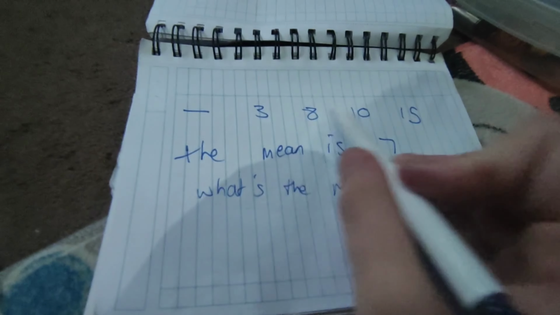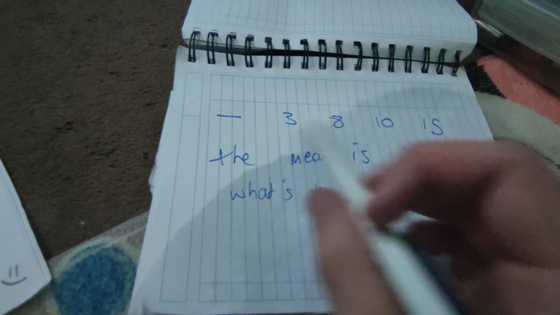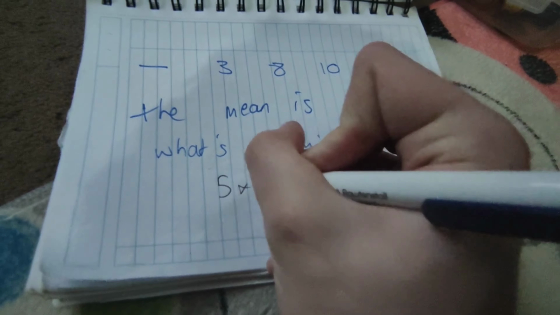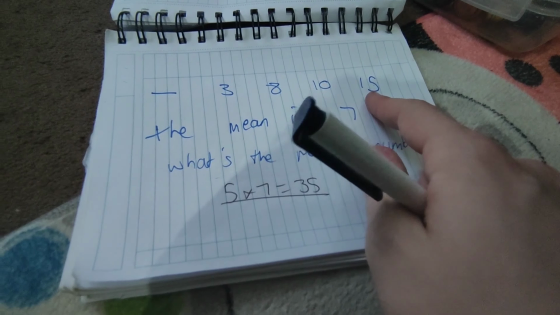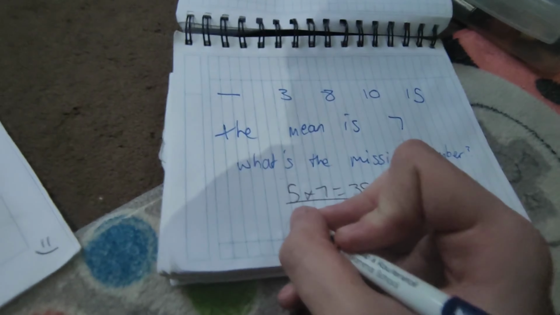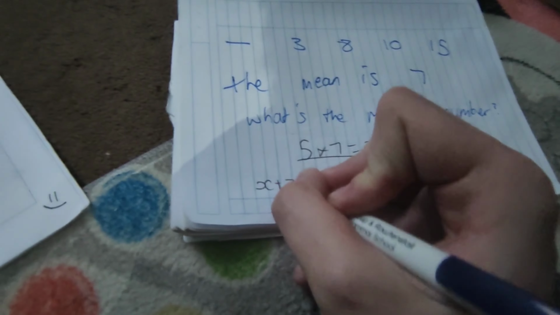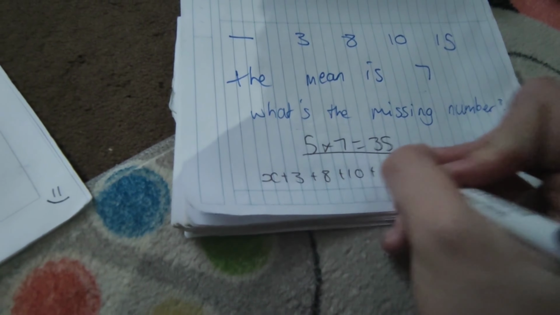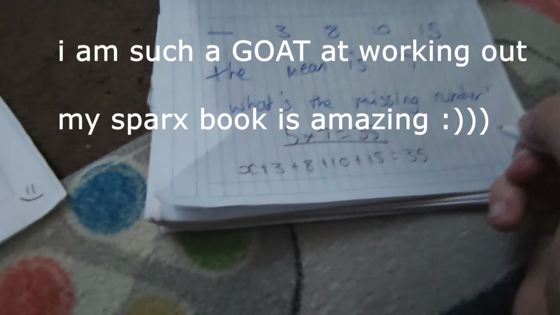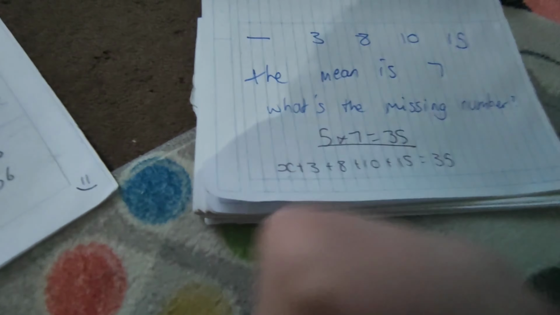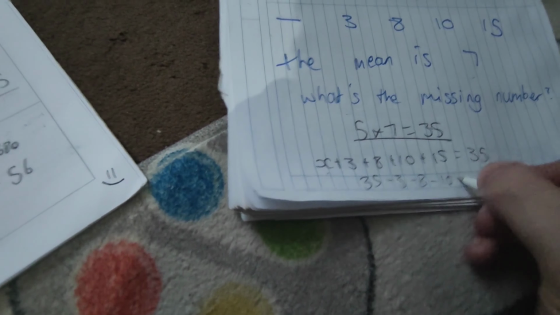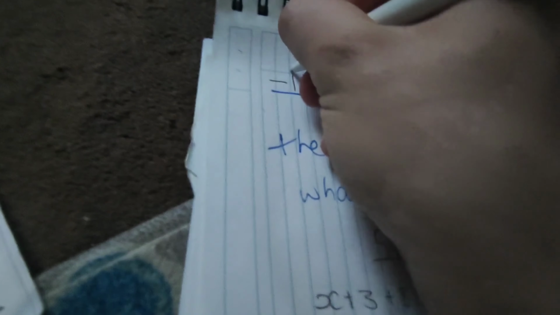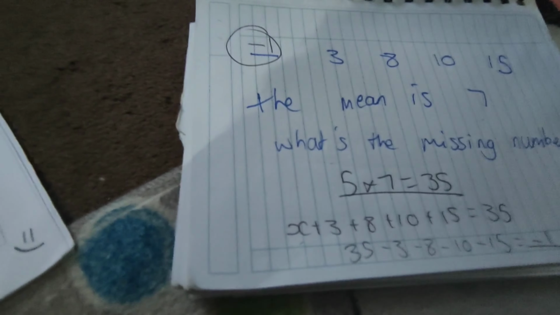Well, you can see there's 5 numbers here. There was supposed to be 5 numbers, there's one missing. 5 numbers, so you do 5 times 7 equals 35. So the total of all these should equal 35. So x add 3 add 8 add 10 add 15 equals 35, because x is the missing number. 35 minus 3 minus 8 minus 10 minus 15 should get you minus 1. So the missing number is minus 1.